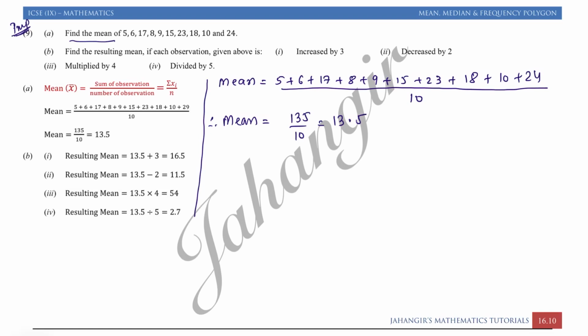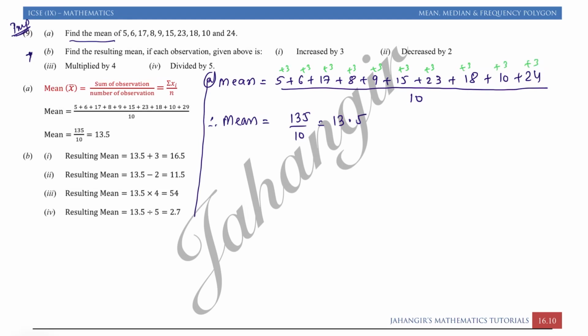Now what is in part B? Part B is important. In part B we have to find the resulting mean if each observation is increased by 3. If you are adding 3 to each observation, 5 plus 3, 6 plus 3, 7 plus 3, 8 plus 3, 9 plus 3. Just understand what I am explaining first. Plus 3, plus 3, plus 3, plus 3.